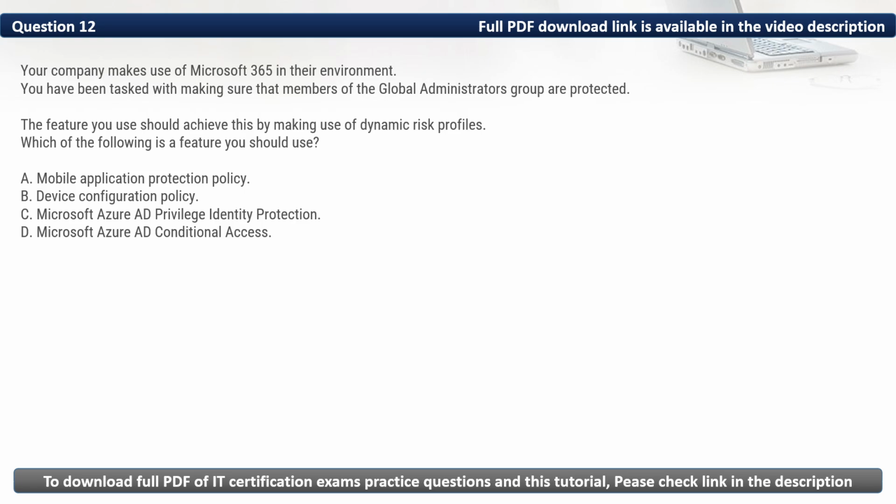Question 12. Your company makes use of Microsoft 365 in their environment. You have been tasked with making sure that members of the Global Administrators Group are protected. The feature you use should achieve this by making use of dynamic risk profiles. Which of the following is a feature you should use?